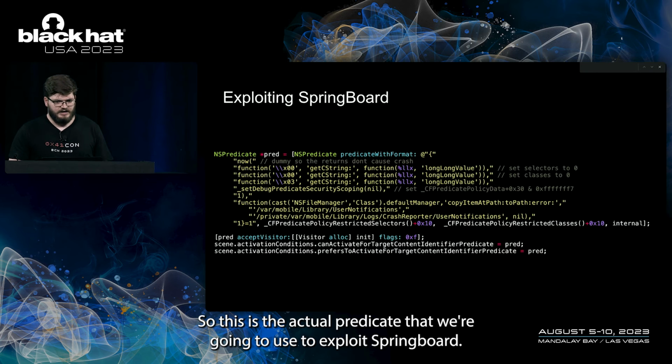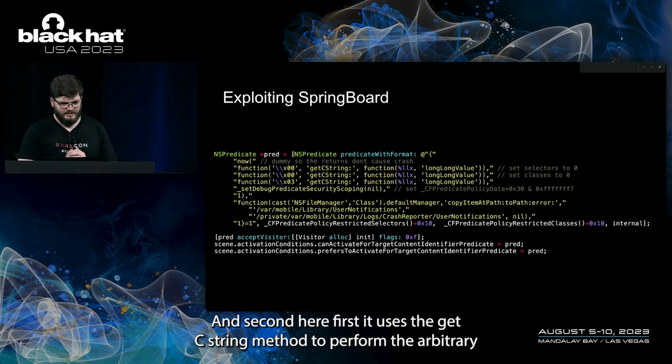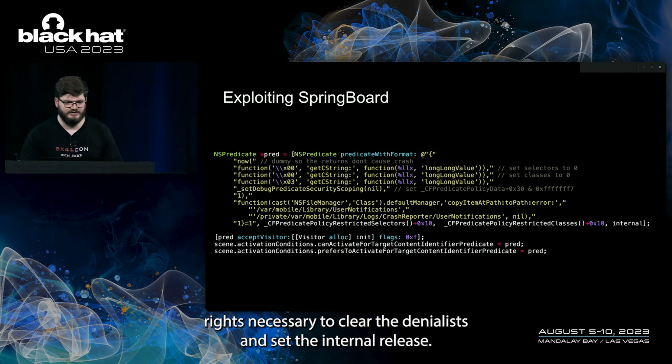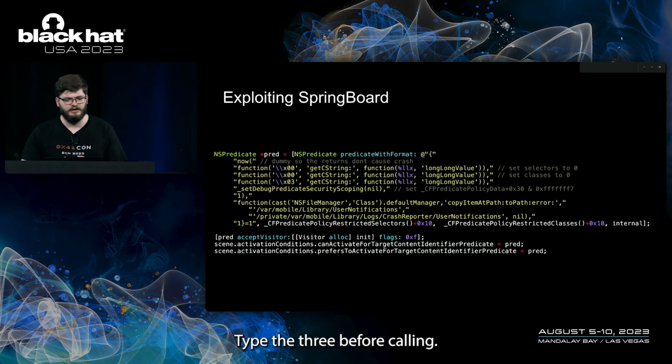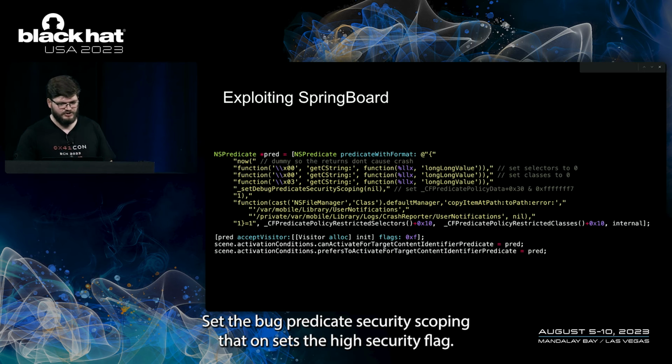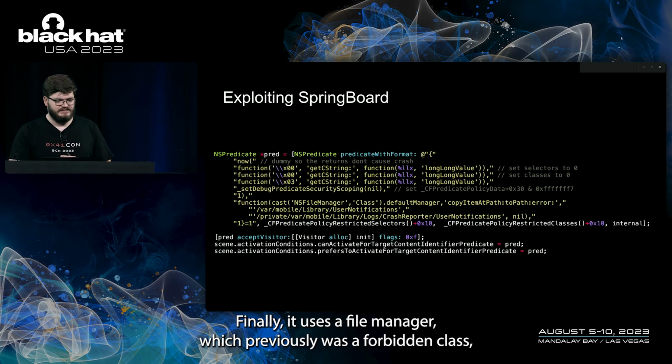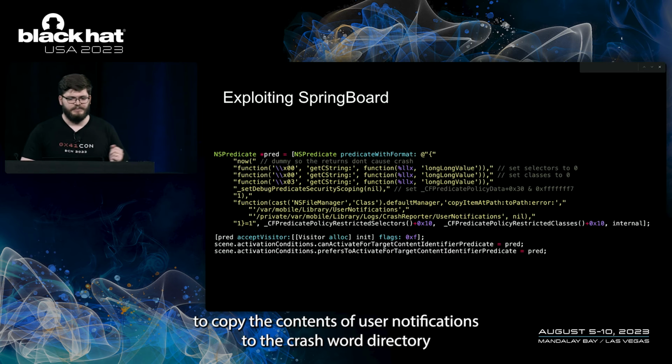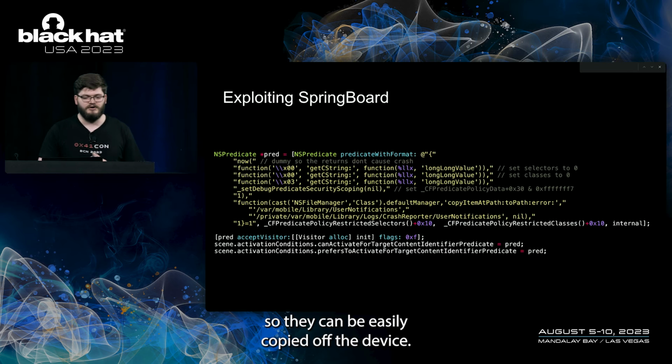So this is the actual predicate that we're going to use to exploit Springboard in a second here. First, it uses the getCstring method to perform the arbitrary writes necessary to clear the deny lists and set the internal release type to 3 before calling setDebug predicate security scoping. That unsets the high security flag. Finally, it uses NSFileManager, which previously was a forbidden class, to copy the contents of user notifications to the crash report directory so it can be easily copied off the device.